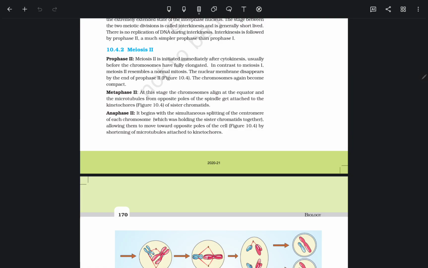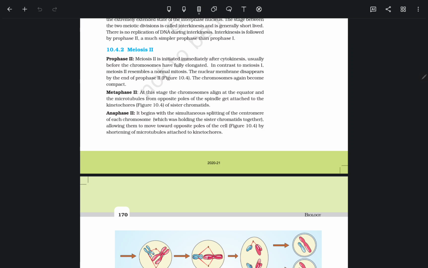The nuclear membrane disappears by the end of prophase 2. The chromosomes again become compact. Metaphase 2: at this stage the chromosomes align at the equator and the microtubules from opposite poles of the spindle get attached to the kinetochore.